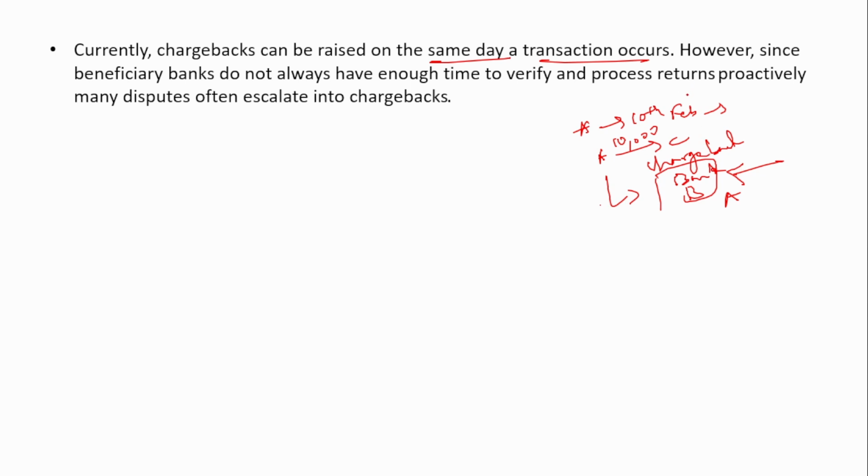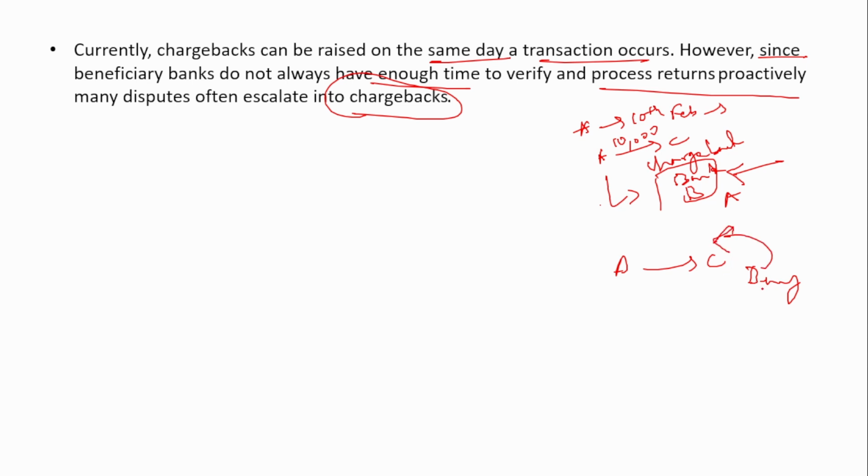But there is an issue regarding this. What is the issue? Since the beneficiary banks do not always have enough time to verify and process returns proactively, many disputes often escalate into chargeback. So A has initiated the transaction to C, but the beneficiary bank has not yet confirmed whether the amount has been credited to the customer C or not.